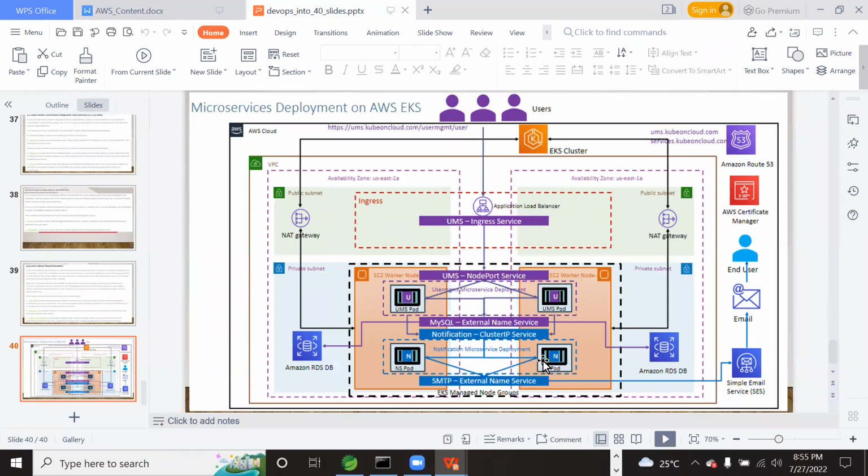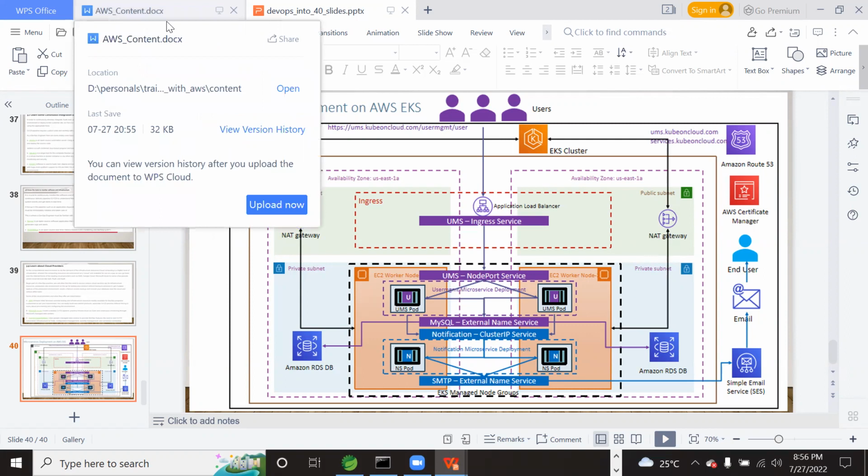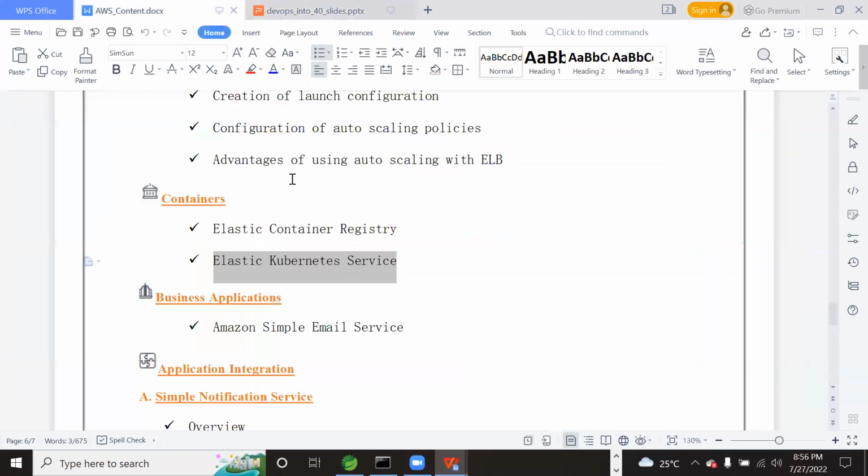That means everyone should know how to set up Kubernetes and how we can use the Kubernetes offered by AWS. For the AWS Cloud Practitioner, we have to know about this EKS. So I will explain EKS, and while explaining it, we have to know about the EKS command line utility as well.